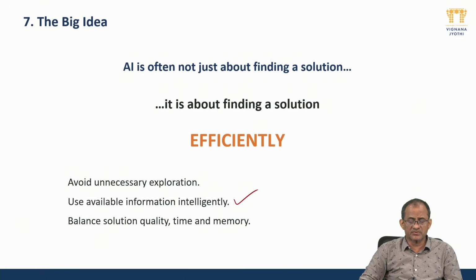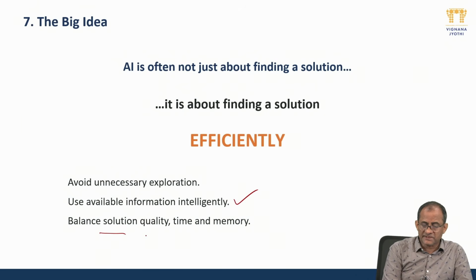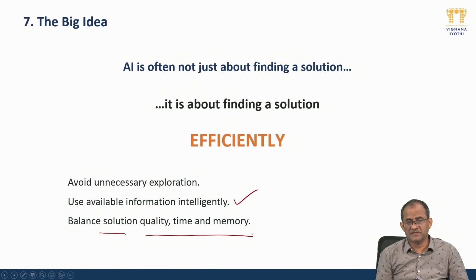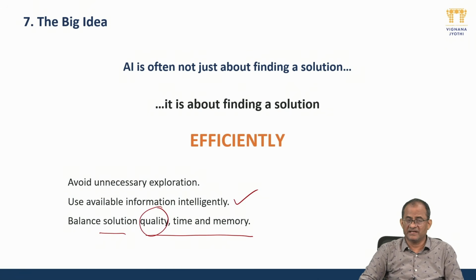Whichever is not required, we are supposed to skip it. We are saving the memory there, as well as not exploring useless things. Something is not required, so we are saving our time also in those cases. Time and space, both we are saving. So from all these things, we are finding the best solutions with respect to quality, time and memory. There is time complexity, space complexity, and quality. It matters a lot. The quality should be good, where AI is helping us. And this is the big idea: the word efficiently is the most important word. Finding a solution, many people can do it, but finding an efficient and good solution is very important.